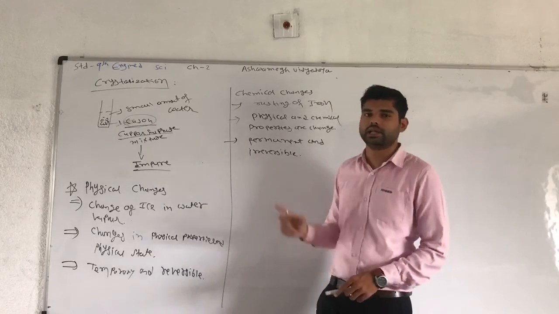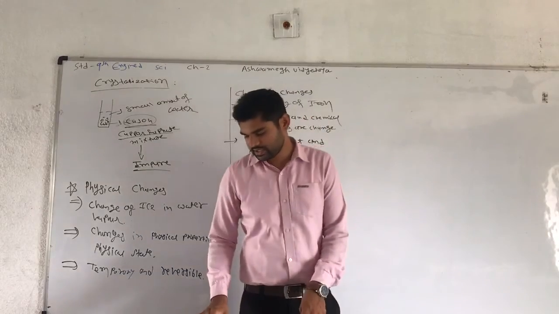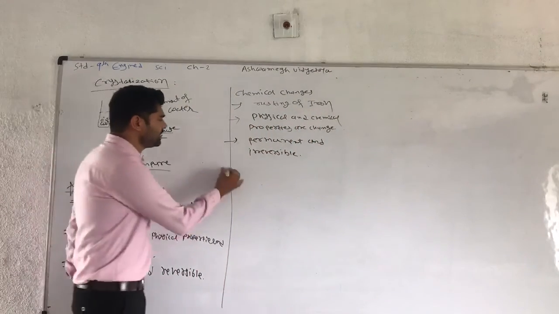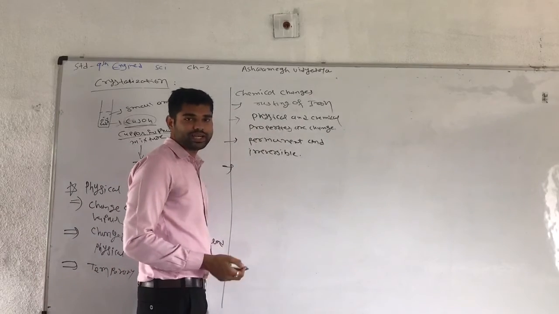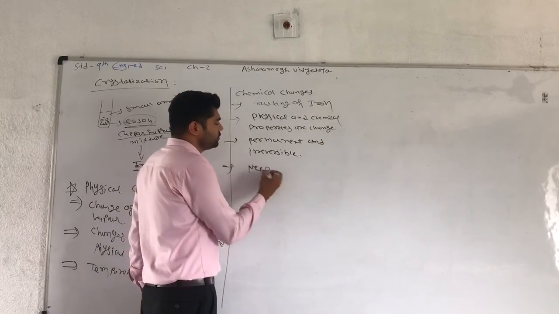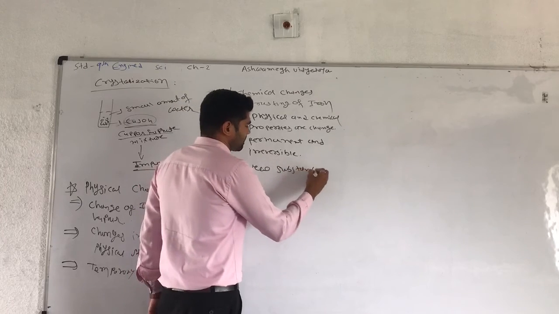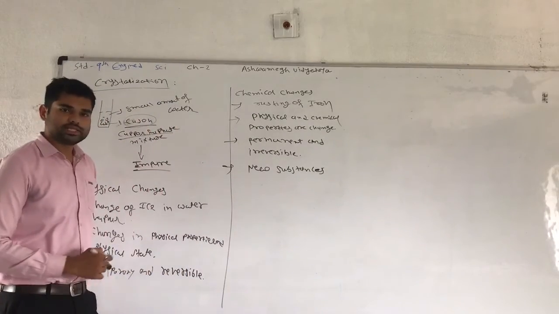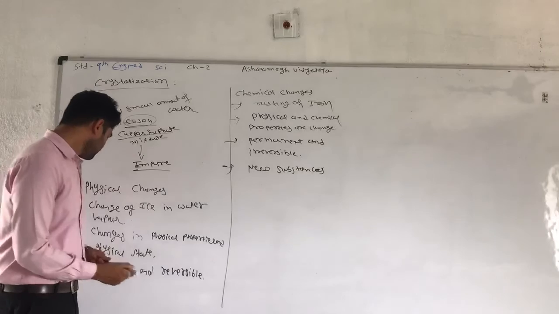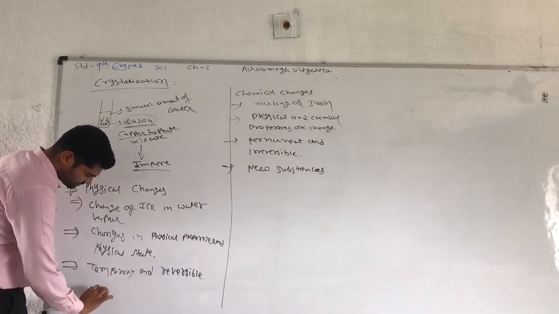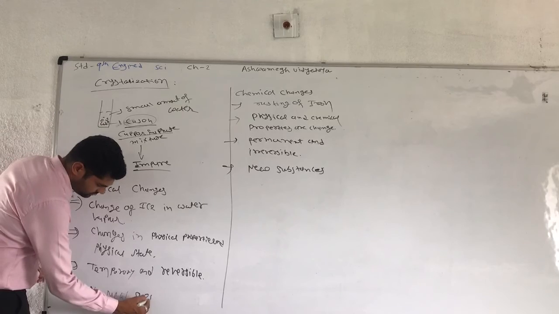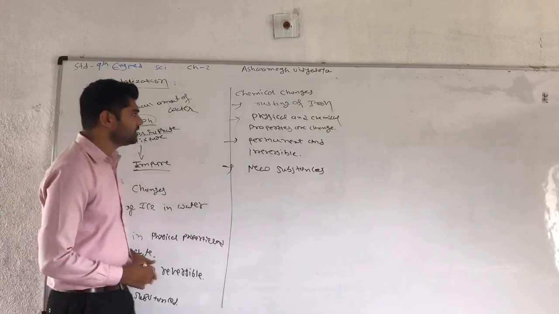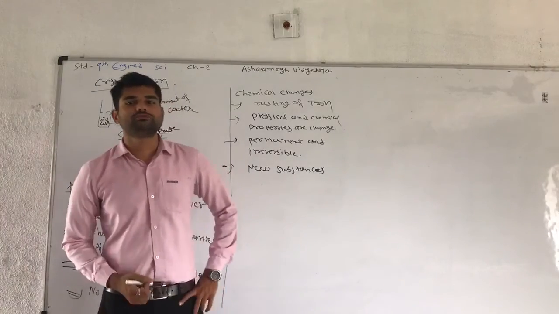It means it is an irreversible and permanent change, not a temporary one. Also, a new substance is formed in a chemical change. In iron rusting, rust is a new substance, whereas in a physical change no new substance is formed.